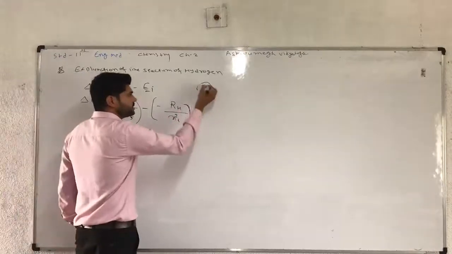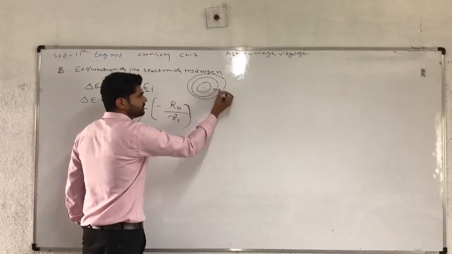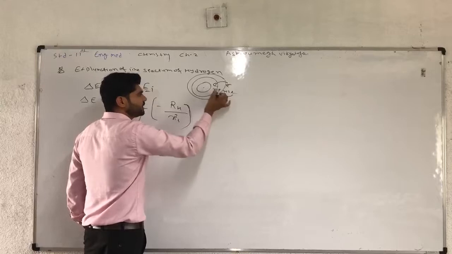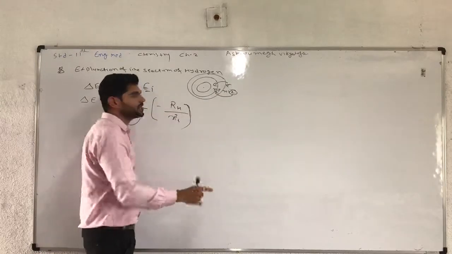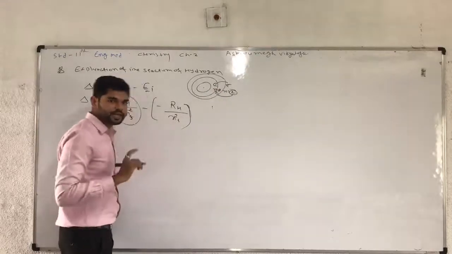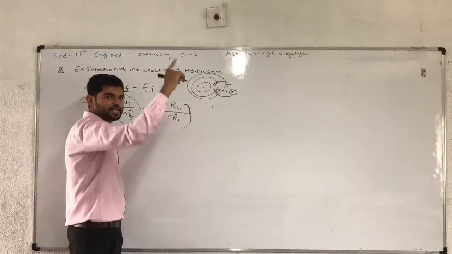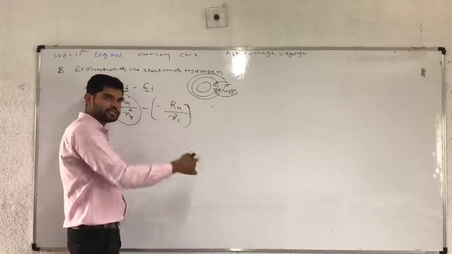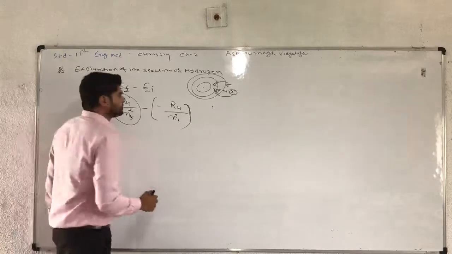Suppose there is a nucleus, first energy level, second energy level, n equal to 1, n equal to 2. So the electron goes from 2 to 1. Here 2 is represented as high, the final energy state, and n equal to 1 is represented as initial, Ni. So here energy will decrease when going from a high quantum number to a low quantum number, from a high orbit to a low orbit. So light can be emitted.